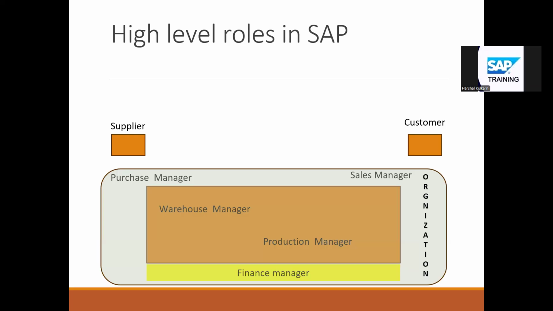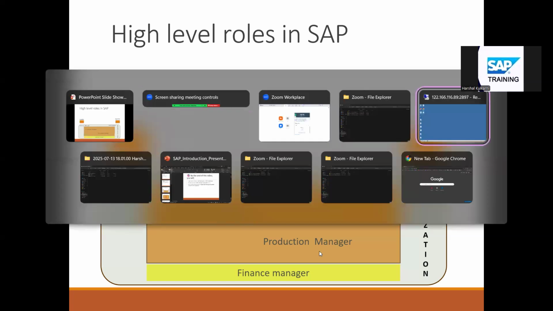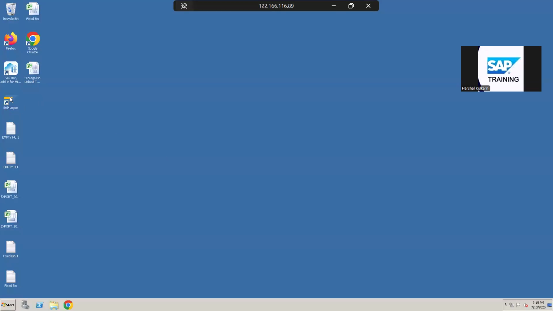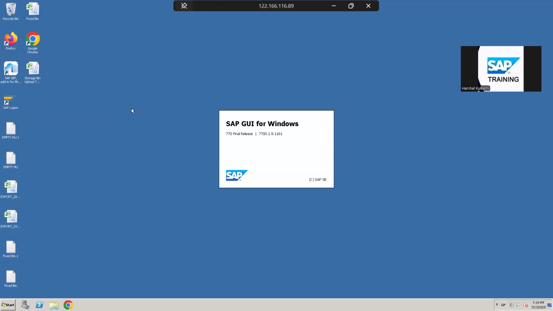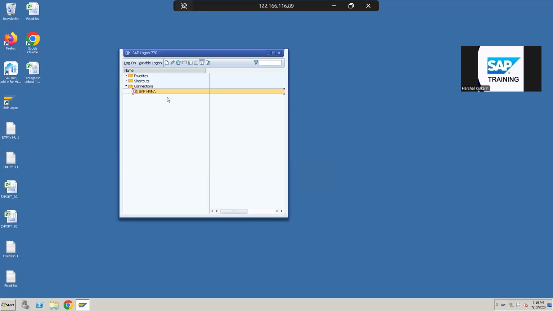So how is everything done in the system? Let's check it out. Typically this is the icon you will see in SAP. If I double click on this, one window will pop up and you will see your system name. Normally you will see three systems here. One is the actual production system where we will record actual sales and actual production. Whenever we change something, we will first do it in the development system, then move it to the quality system, and then after testing, it is moved to the production system.